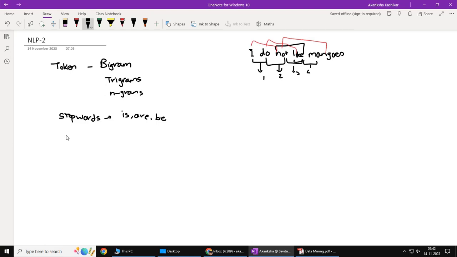Now, when you are doing analysis for, say, an Indian language and you want to decide which words are stop words, especially in that particular context, because sometimes some words may be stop words when restricted to that domain, but may not be stop words otherwise.